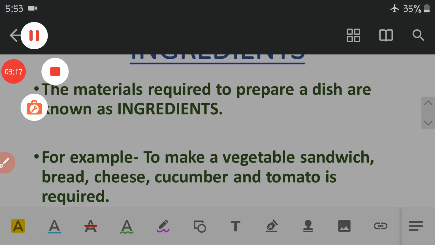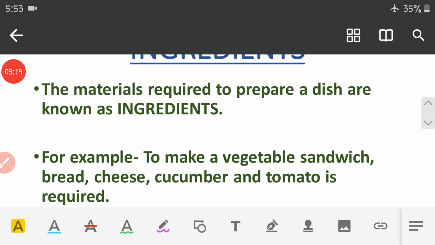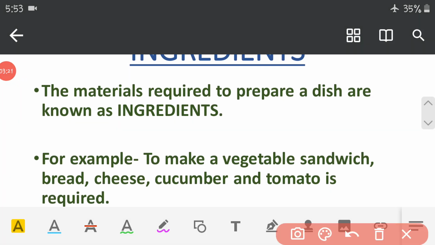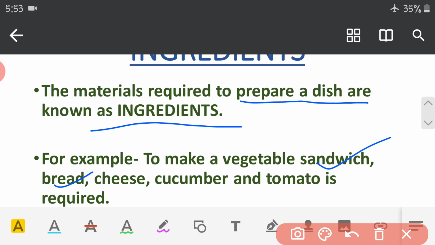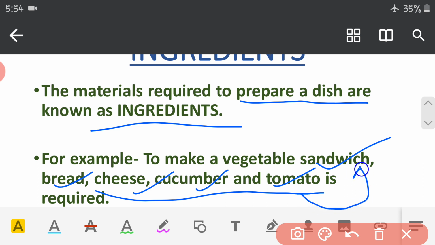See, what are ingredients? The materials which are required to prepare a dish are known as ingredients. To make a vegetable sandwich, bread, cheese, cucumber and tomato are all ingredients which combine together to make a vegetable sandwich.